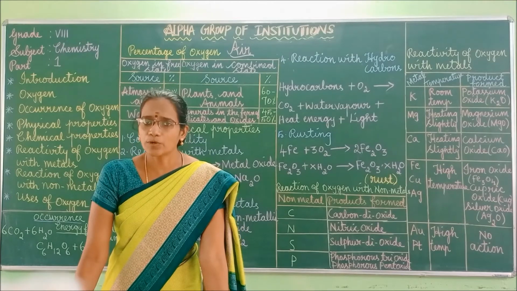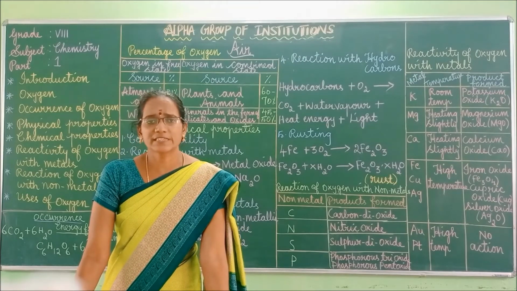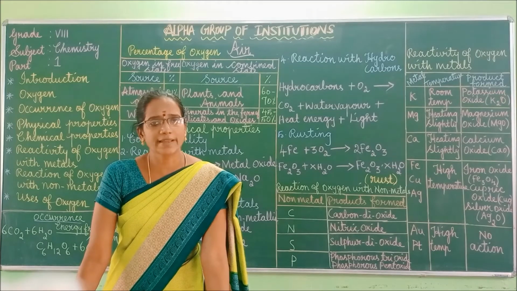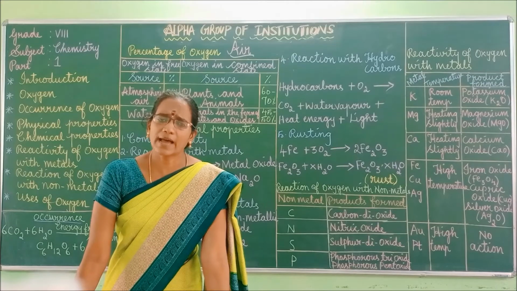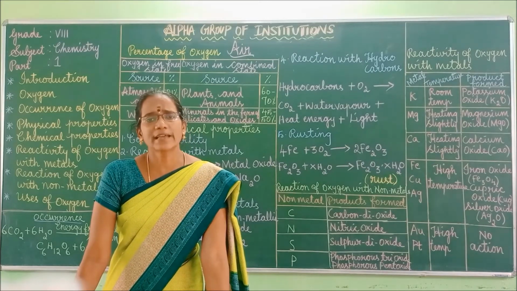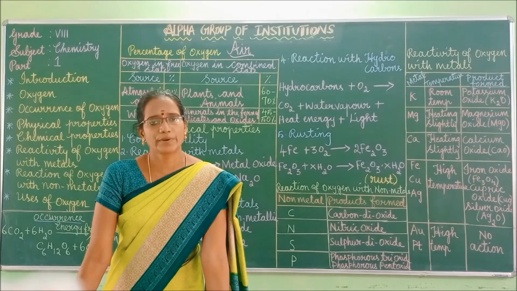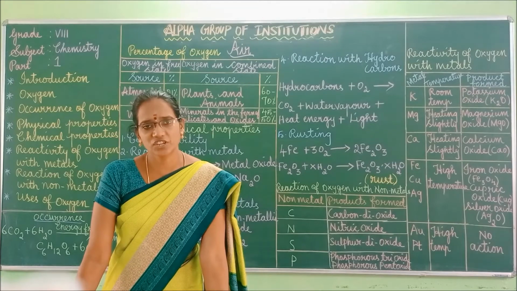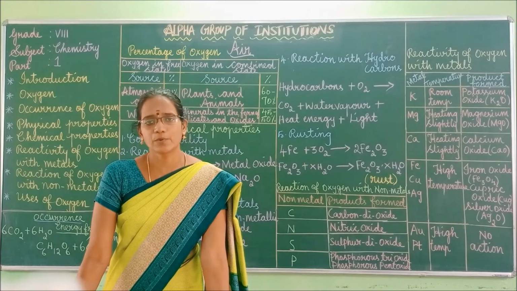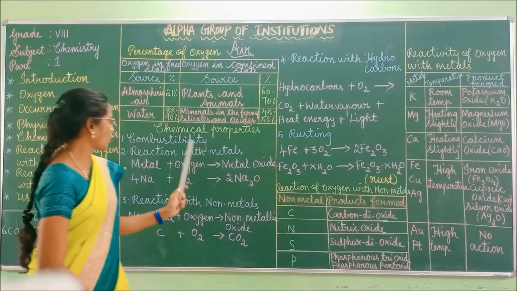Oxygen supports combustion, and it is a poor conductor of heat and electricity, right? Next, at high pressure and low temperature, oxygen can be made into liquefied form. These are the physical properties of oxygen. Got it, children? Shall we move to the chemical properties now? Good. So next we can move to the chemical properties.